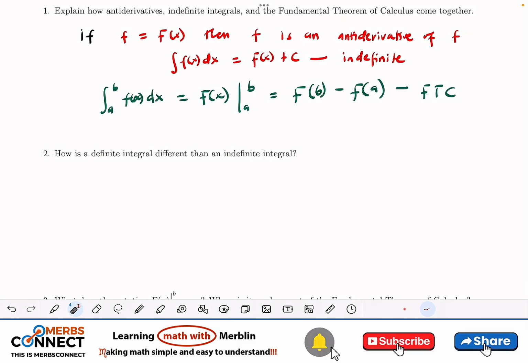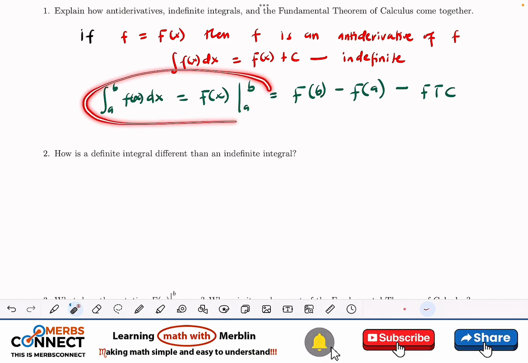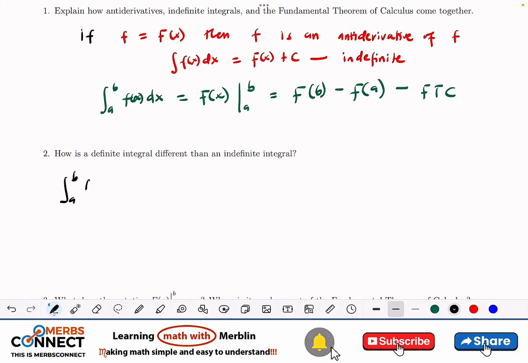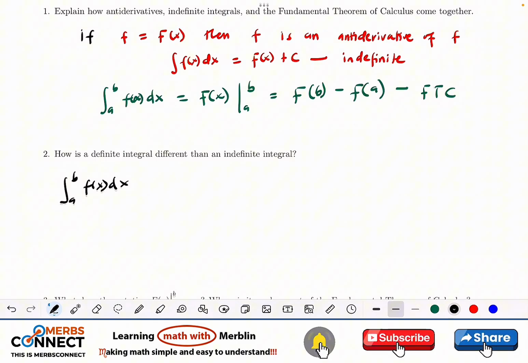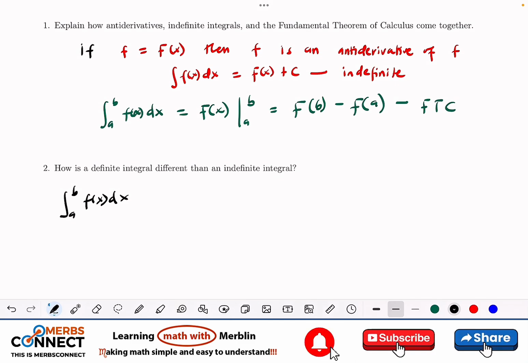Let's look at two. How is a definite integral different from an indefinite integral, right? As we are saying, when we are talking about definite, as we just did here, definite is kind of the fundamental theorem of calculus. So we have something like integration from a to b of f of x dx. But basically, you can see that all the integration where we have the limits, we are actually talking about area, right?